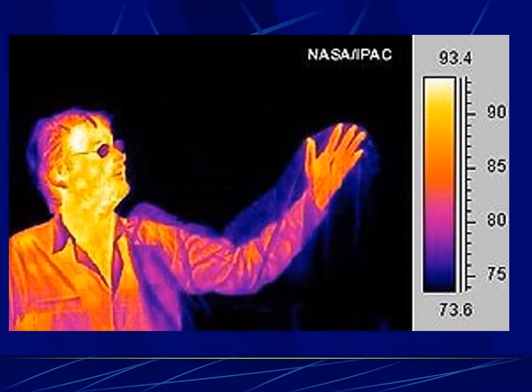Here's a thermal image of a person. The person is not hot enough to be giving off these colors of light, this white and this blue, but what's actually happening here is the person is hot enough to give off infrared wavelengths of light. And there's a camera that can receive those infrared wavelengths of light, and it then shifts those up to visible light frequencies and wavelengths that we can see.